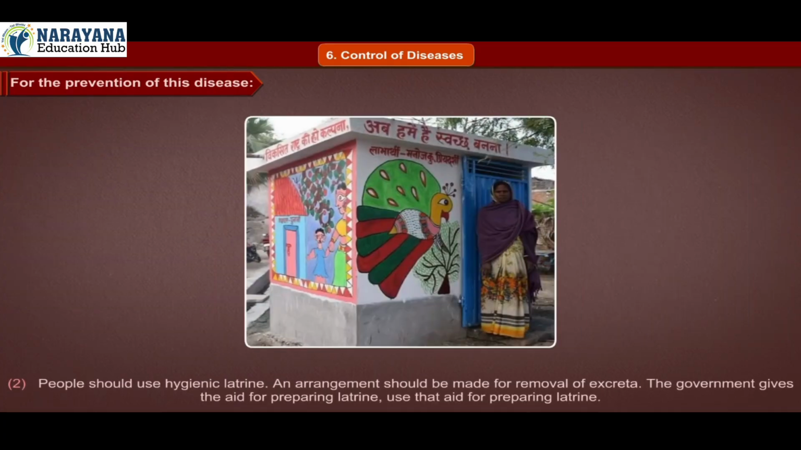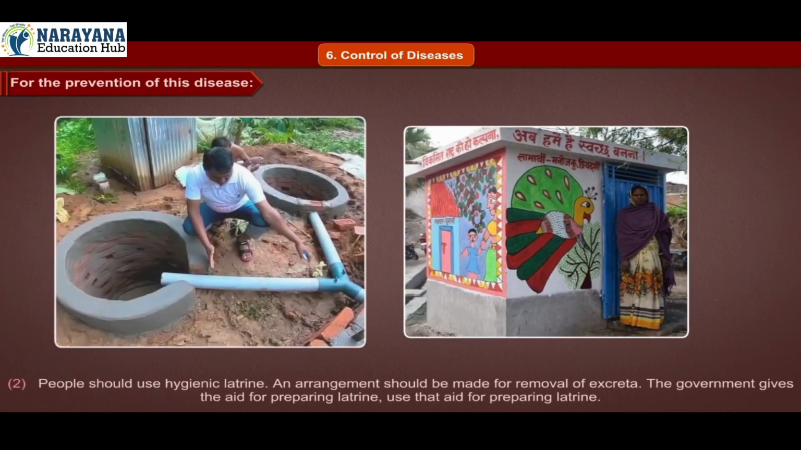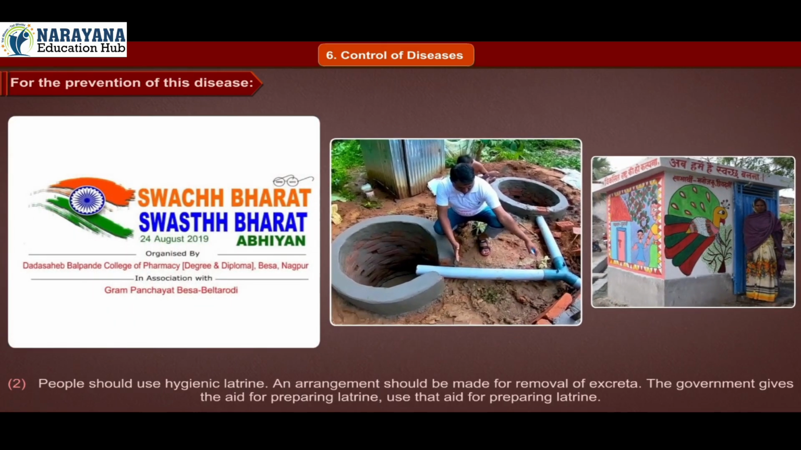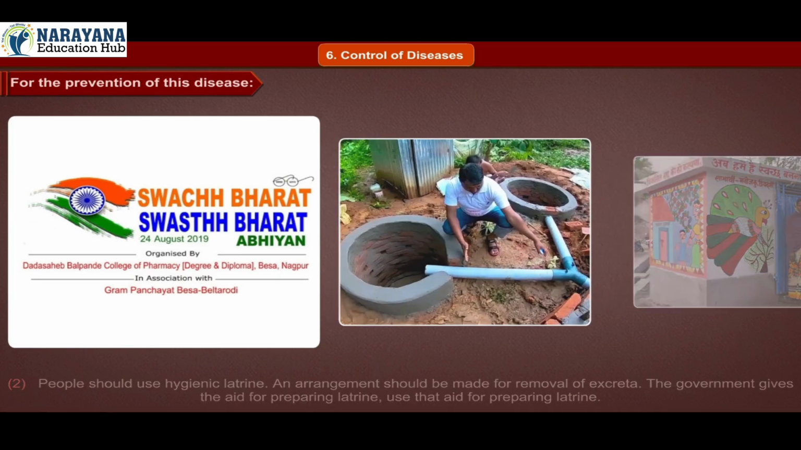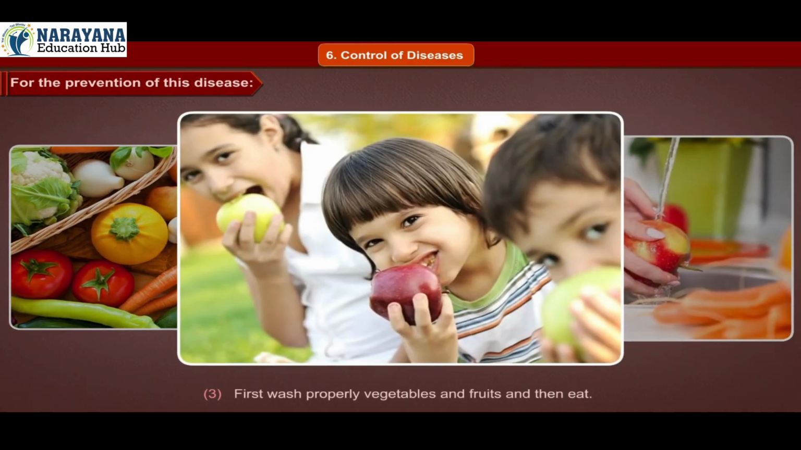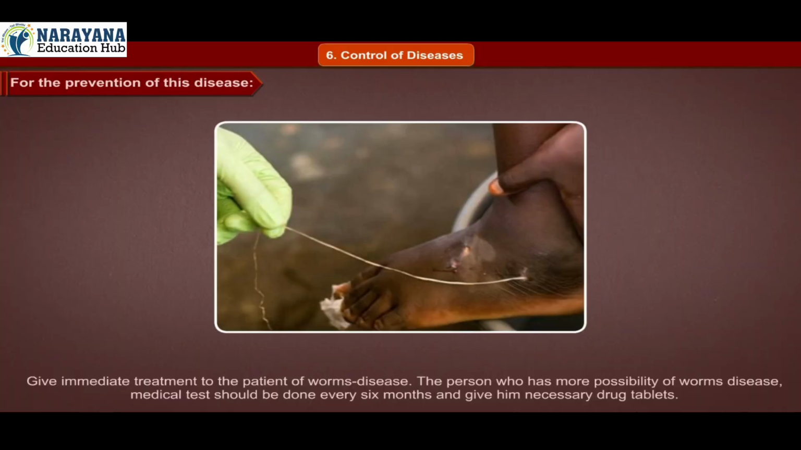2. People should use hygienic latrines. An arrangement should be made for removal of excreta. The government gives aid for preparing latrines. Use that aid for preparing a latrine. 3. First wash vegetables and fruits properly and then eat. 4. Give immediate treatment to the patient of worms disease.